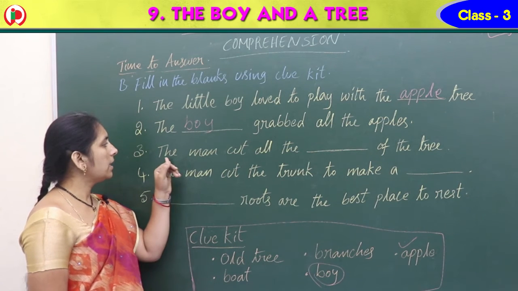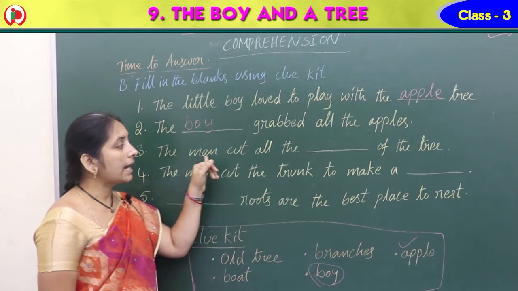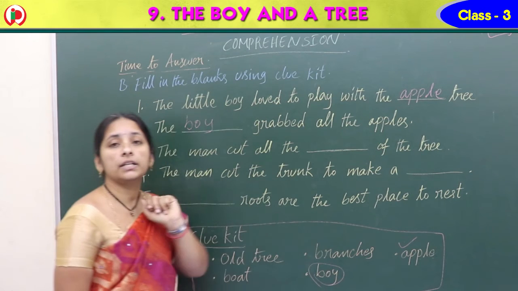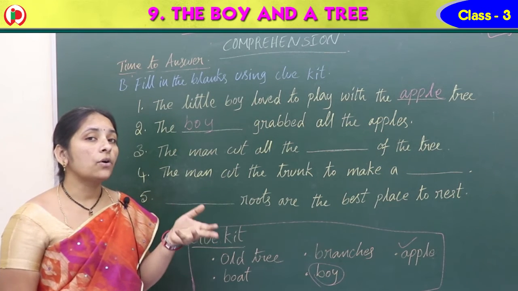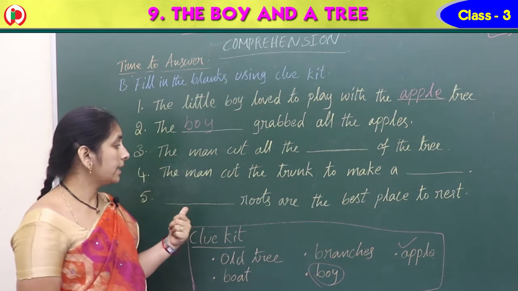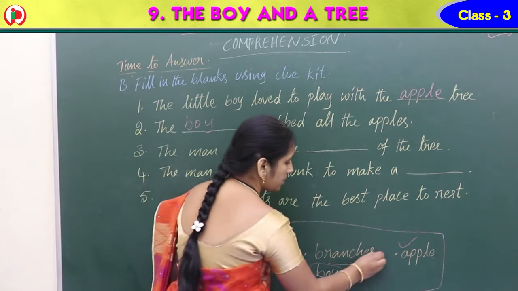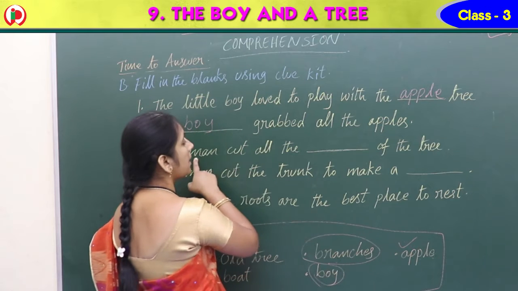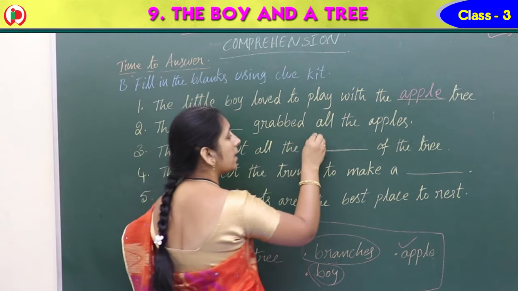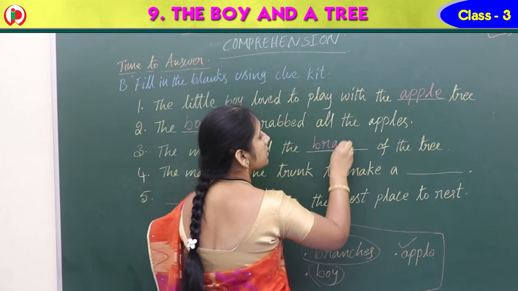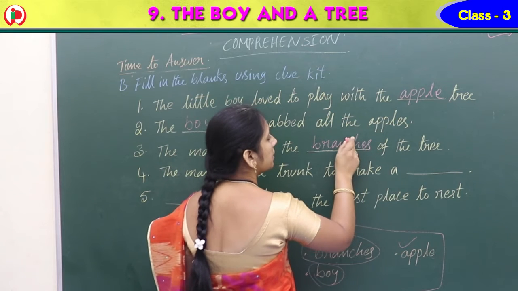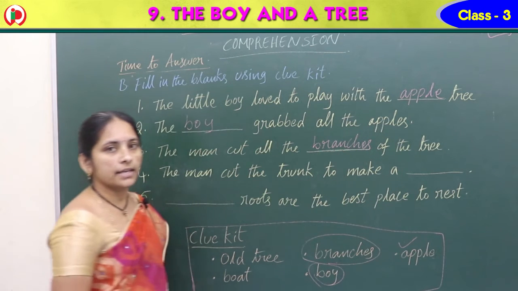Now see the next one, Nana. Third one, the man cut all the dash of the tree. What did he cut off the tree? Yes, he cut all the branches of the tree. So the man cut all the branches of the tree. Branches of the tree. Right.